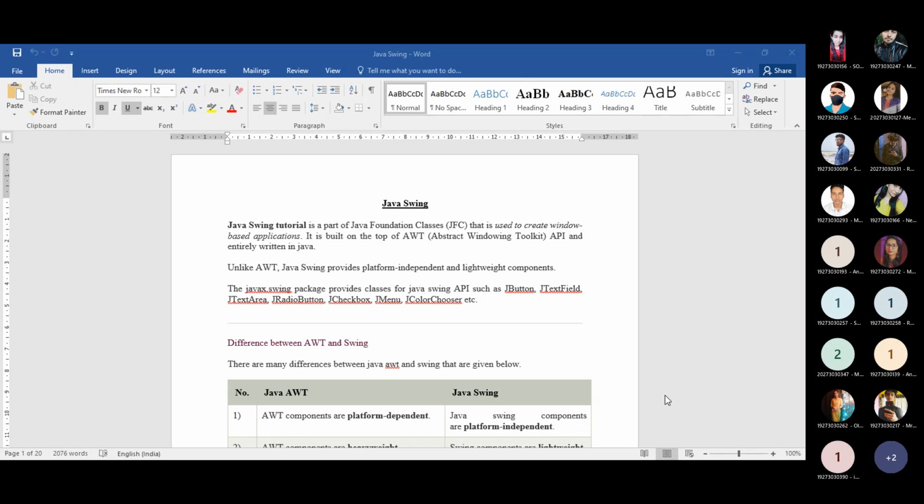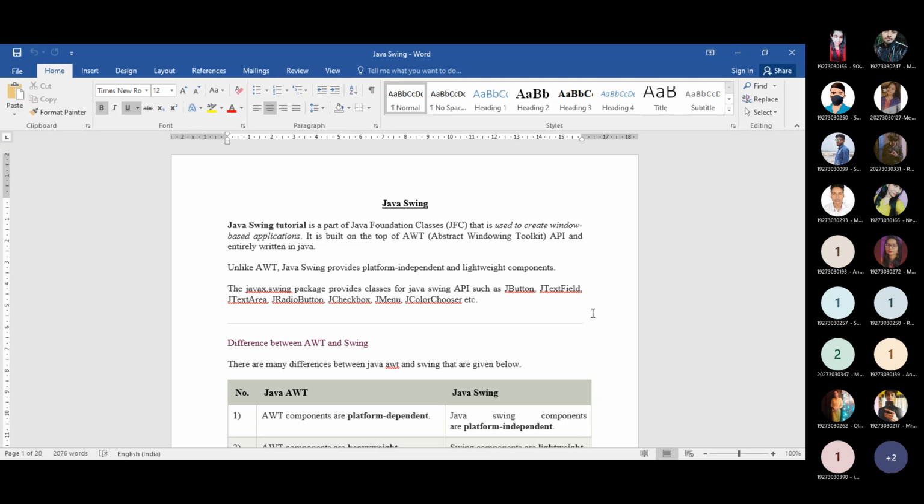Or do you know what is static HTML and what is dynamic HTML? Any idea about that? Okay, I think you don't have enough idea regarding dynamic HTML, or static HTML. Just now, let us go for the basic idea of how a window can be created using Java Swing.